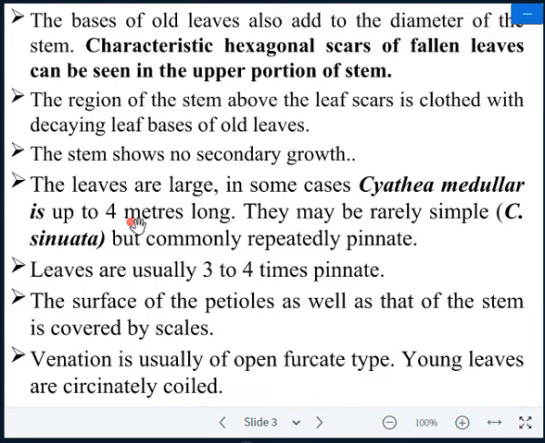The leaves of Cythia are also large, up to 4 meters long. They may rarely be simple, but commonly are repeatedly pinnate. They may be pinnately compound in some cases. The surface of the petiole as well as the stem is covered with scales. I discussed the venation in the leaf. As you know very well, the arrangement of veins in the leaves is known as venation. It is usually of the open furcate type. Young leaves are circinately coiled, as I have discussed with you.